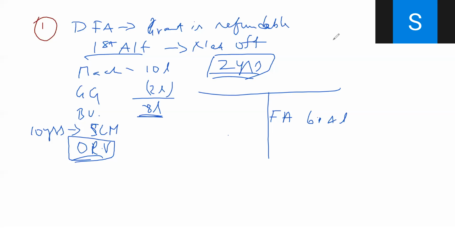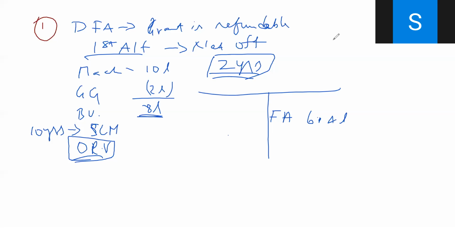Yeah, sorry, guys. So what we were discussing is we purchased an asset for 10 lakhs, out of which 2 lakhs is government grant received and 8 lakhs is book value. Later on, 2 years depreciation is charged at 10%. That is straight line method for 10 years. So it is going to be 80,000 each year. 2 years pass, 1.6 lakhs is gone. Book value today is 6.4 lakhs. At this juncture,